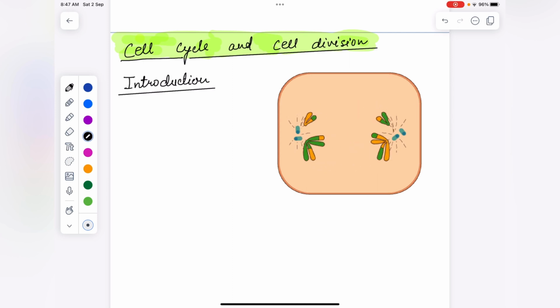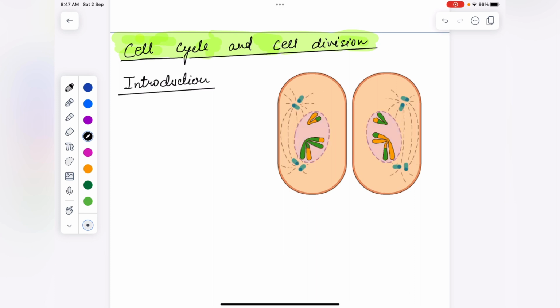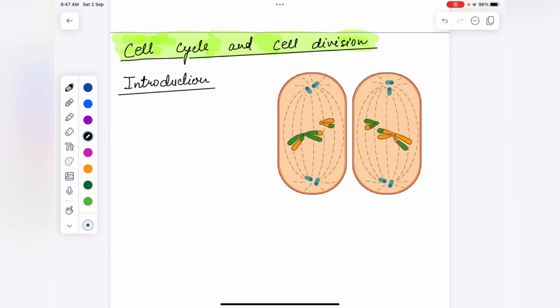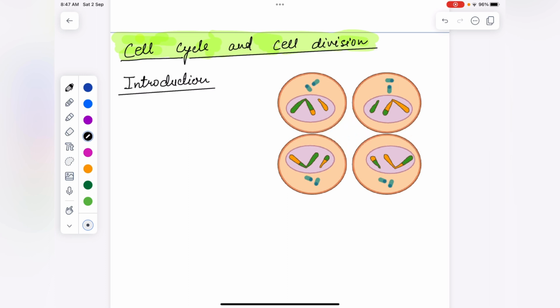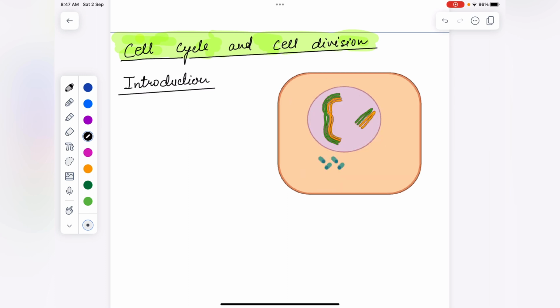For the existence of life on earth, or for the existence of living beings, cell division is important. For the growth of an organism, it is important. As we know, all organisms are made up of cells, they may be unicellular or multicellular. Both kinds of organism need cell division for further generations.